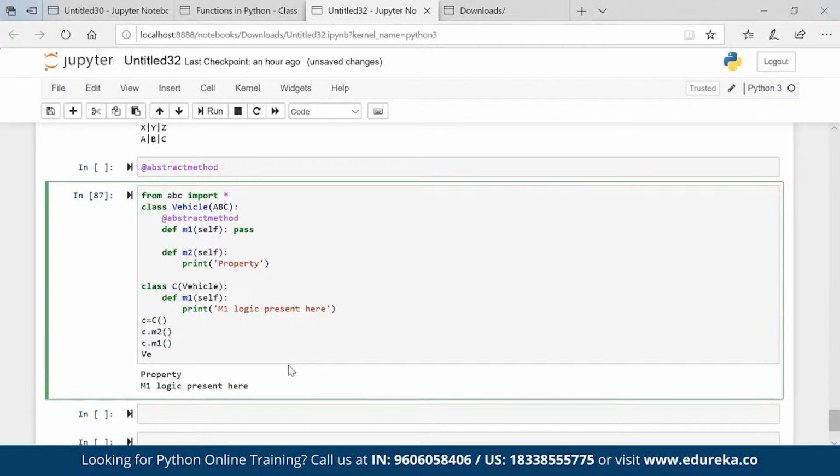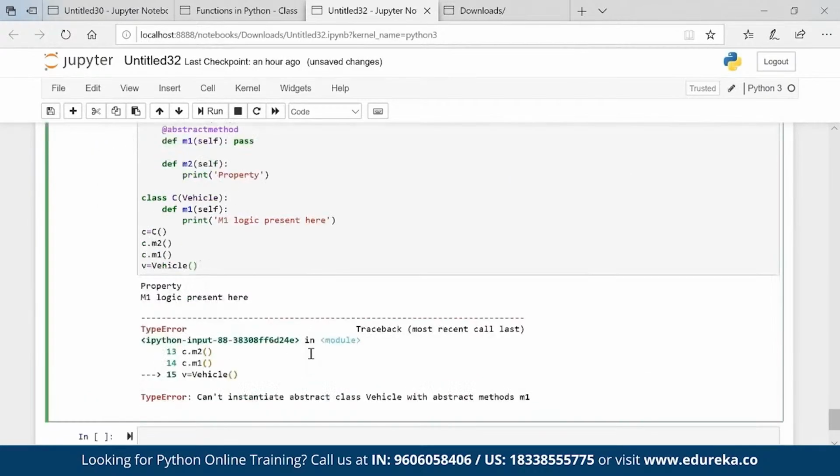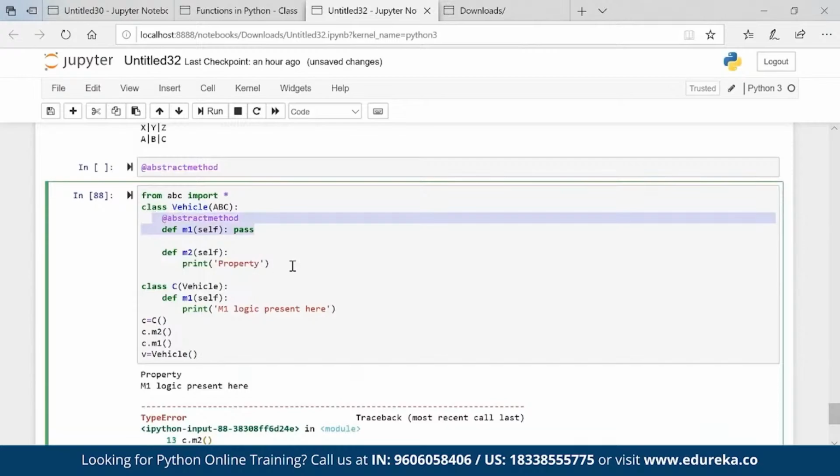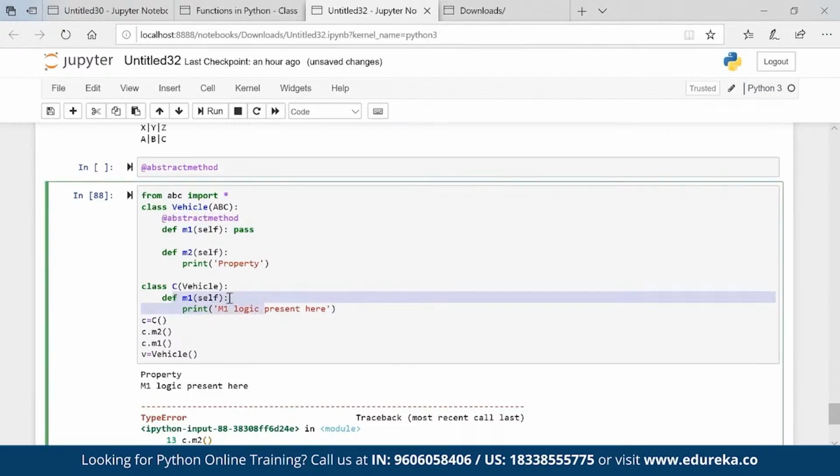What will happen if we write Vehicle? We have to create an object of class Vehicle, v equal to Vehicle. You see here, cannot instantiate abstract class Vehicle with abstract method m1. So this is not going to work, but this will work through the child's property. Okay, so the child is giving the parent the property m1. So the m1 task which this class has to do will be done through the child.